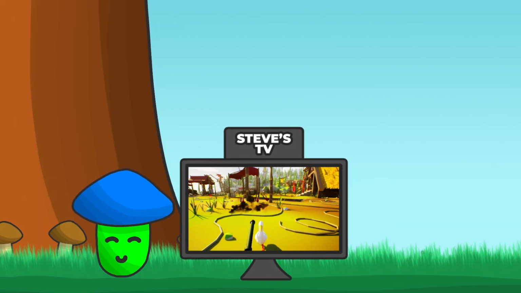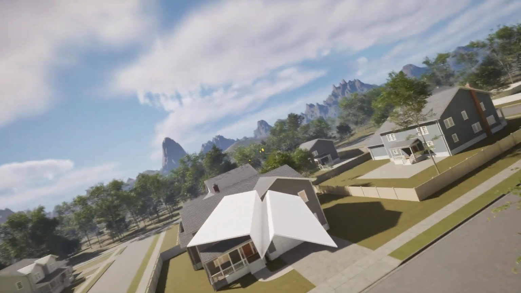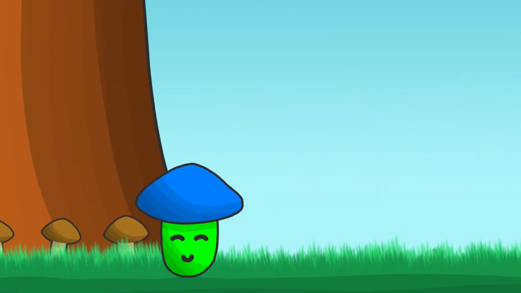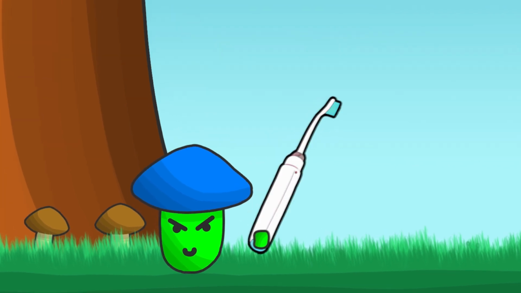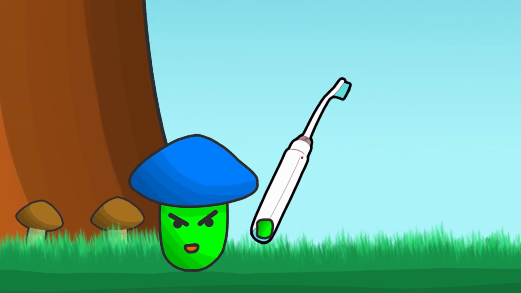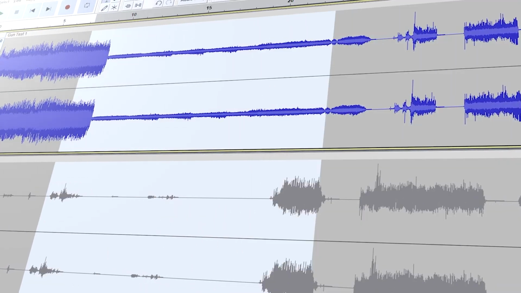Anyway, we are missing the gun sound effect in the game, and our gun projectiles don't look too good, so we'll need to fix them. But first, let's add the sound. This electric toothbrush will help. Look at this. It might not sound like a machine gun now, but it will. I am just going to pretend to do something in Audacity, and here it is.